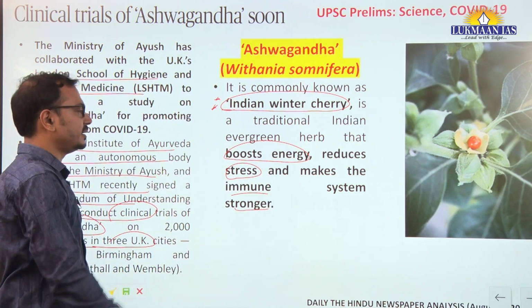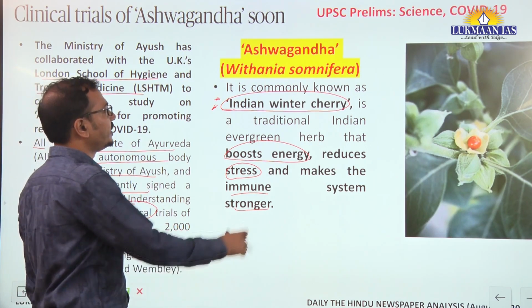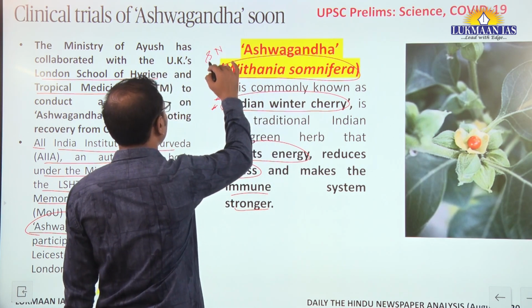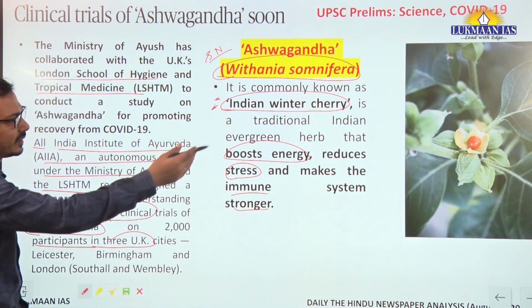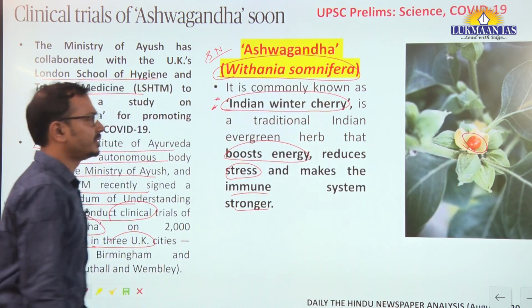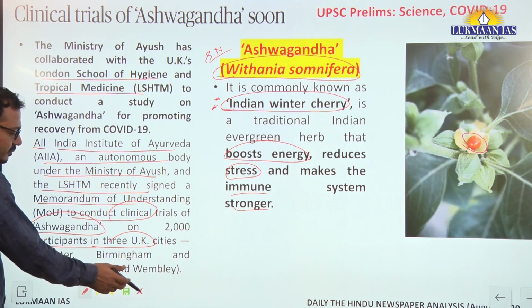Which of the following Indian medicinal plants? So you should be aware: Ashwagandha, Withania somnifera, scientific name. Okay, it looks like this one. That's why it is called Indian winter cherry. Basically, it is an evergreen shrub. Fine. Okay.